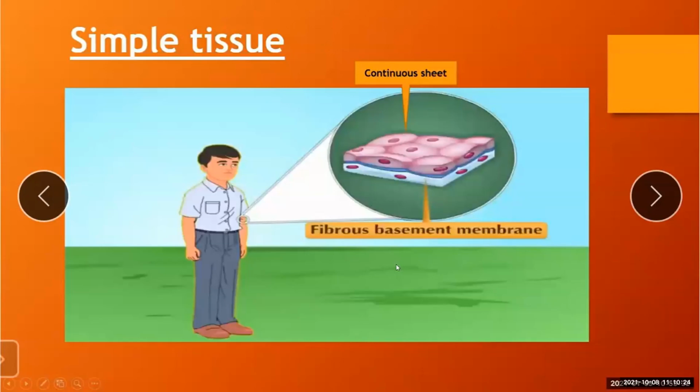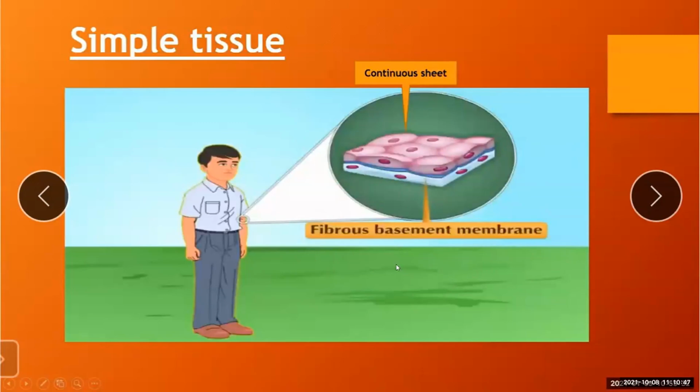Cells of the epithelial tissues are separated from the cells of the other underlying tissue by a fibrous basement membrane. The materials that enter inside the body have to pass through epithelial cells initially, and so cells of epithelial tissue have an underlying fibrous membrane.